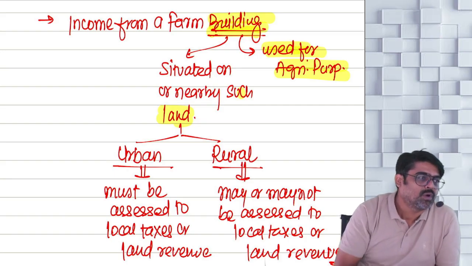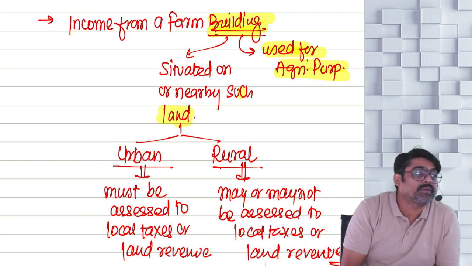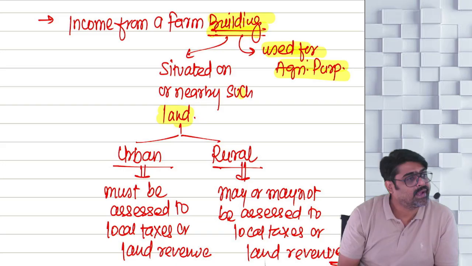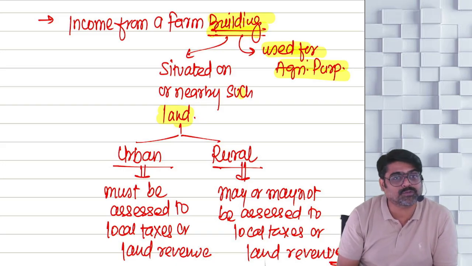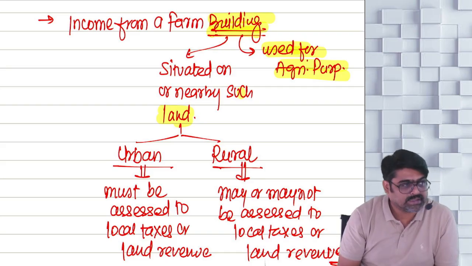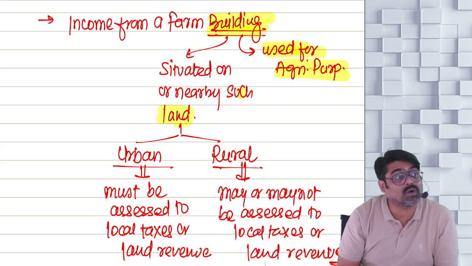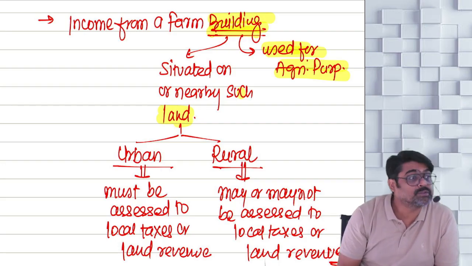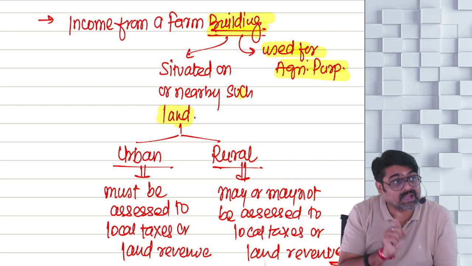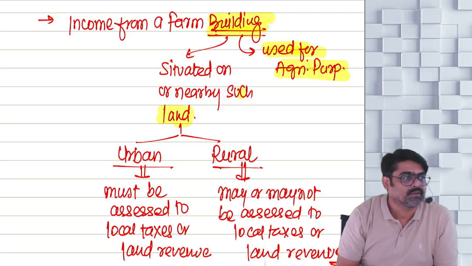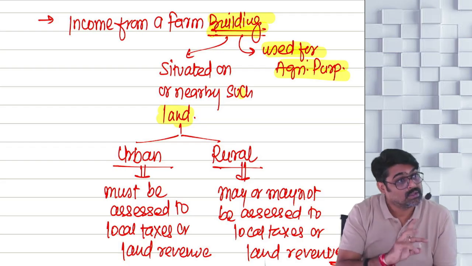So, income from a building will be agricultural income, fully exempt, provided the building is used for agricultural purpose and the building is situated on a land which is situated in India and used for agriculture. But if that land is urban land, then remember the land must also be assessed to local taxes or land revenue.